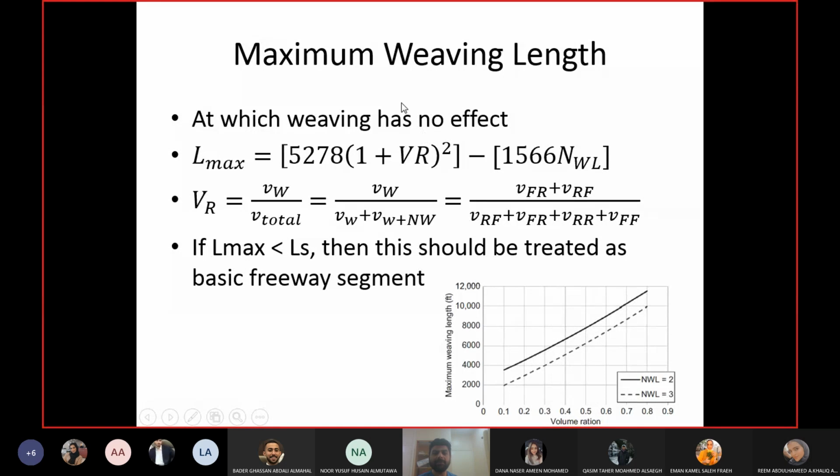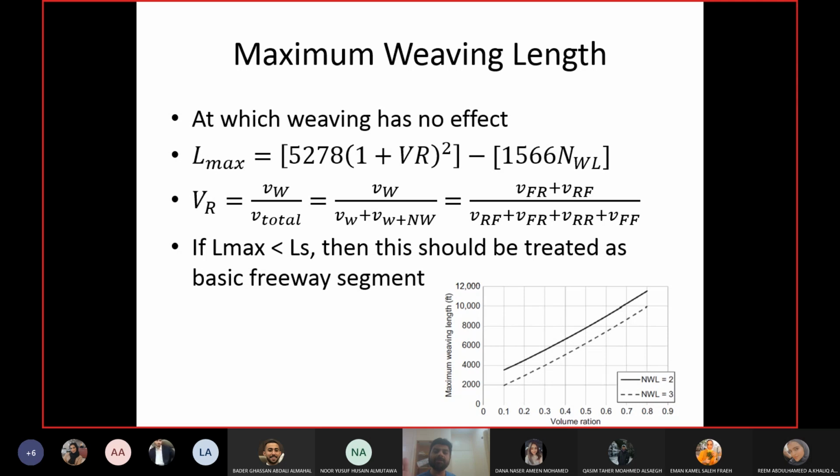Weaving length basically means the length after which the weaving has no effect. So the distance between the on ramp and the off ramp is so high that vehicles have so much time between them, they can do the weaving without any problem. Like I showed you in the animation, the distance was very short between the 2 ramps. If I increase this distance,